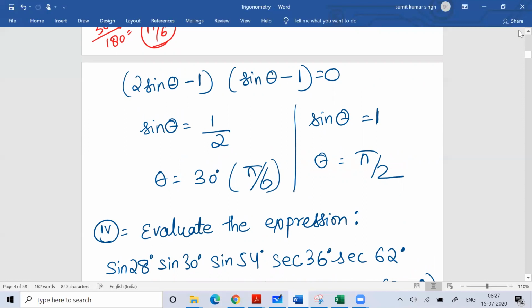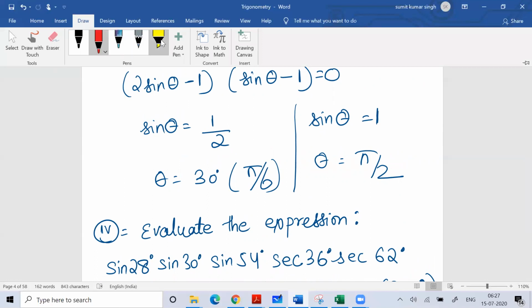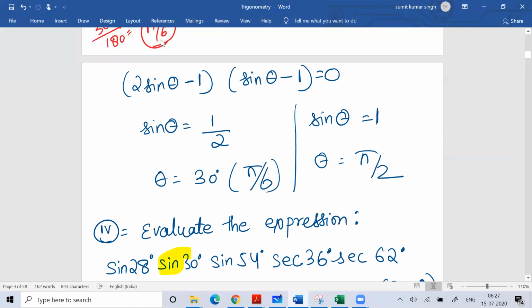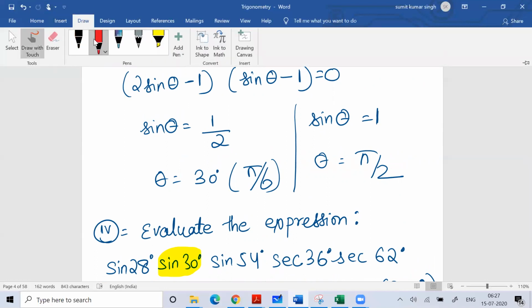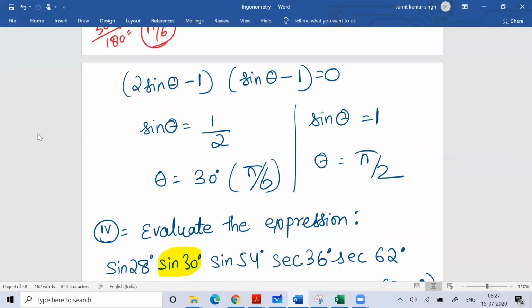Evaluate the expression: sine 28 degree, sine 30 degree, sine 54 degree, sec 34, sec 36 degree, sec 62 degree. You can ignore sine 30 degree for the time being, because you know the sine 30 degree value is 1 by 2. You can focus on the other variables.